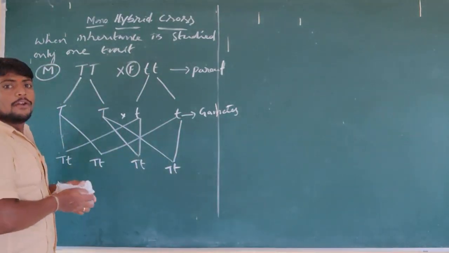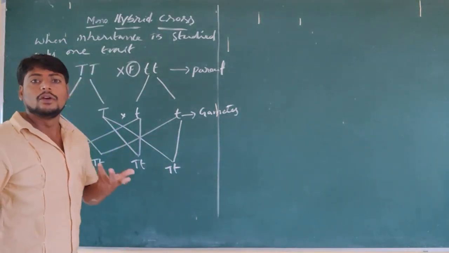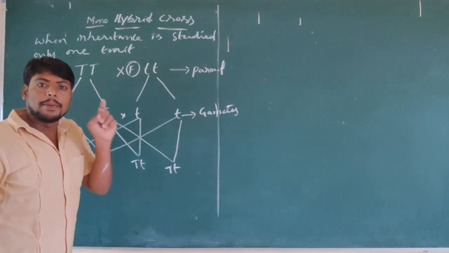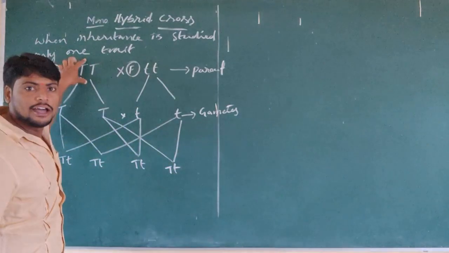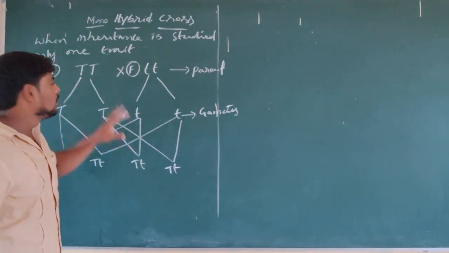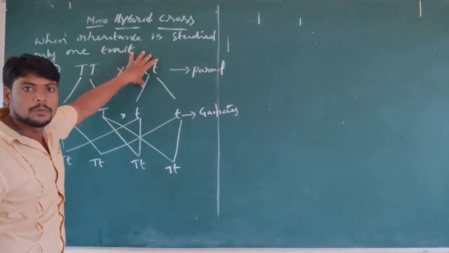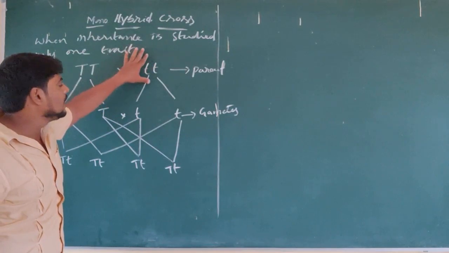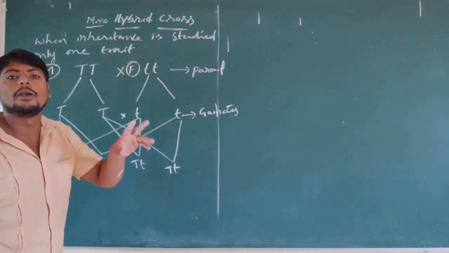If you observe here, we have taken a completely pure tall plant. What is pure tall? What does homozygous mean? As we know, homozygous condition means that in a pair of alleles, both alleles are the same. If you take capital T's, both are capital letters. Now, is this homozygous or heterozygous? Homozygous. And what about this one? It is denoted by small letters. Is it a heterozygous condition? No. Even though they are small letters, both the alleles are the same. They are not different.